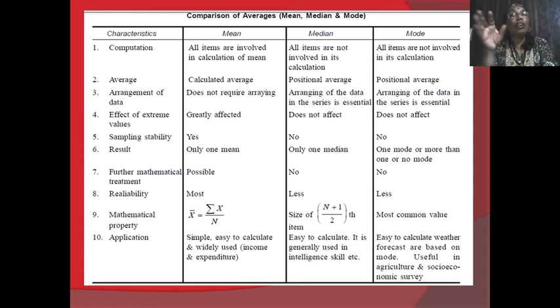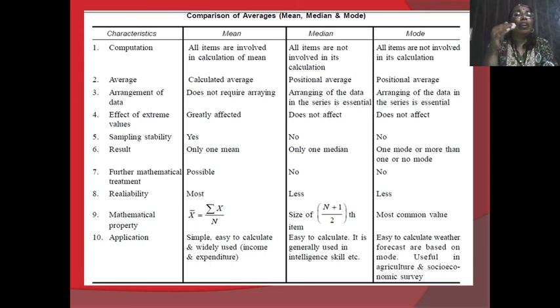If any value is neglected by mistake, the mean value is not correct. Therefore, it is directly affected by extreme values. But median and mode are not affected by extreme values.